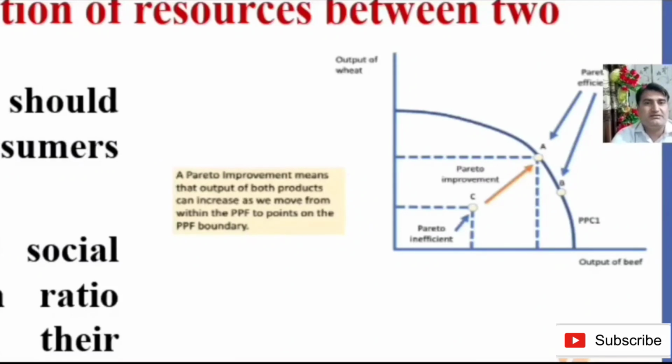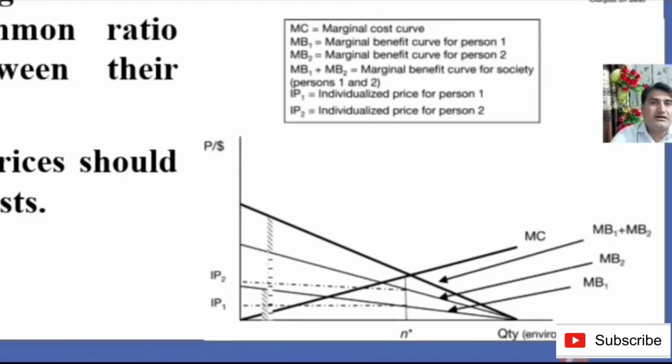Pareto improvements means that output of both products can increase as we move from within the PPF, production possibility frontier, to points on the PPF boundary. MC shows the marginal cost curve and MB1 shows the marginal benefit curve for person 1, and MB2 shows the marginal benefit curve for person 2. MB1 plus MB2 shows the marginal benefit curve for society, persons 1 and 2, and IP1 shows the individual price for person 1 and IP2 shows the individual price for person 2.